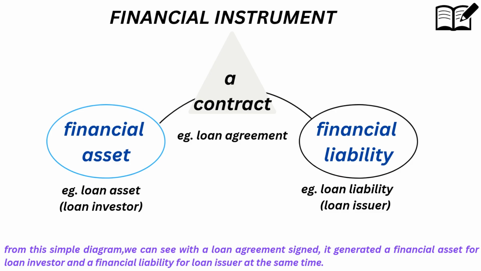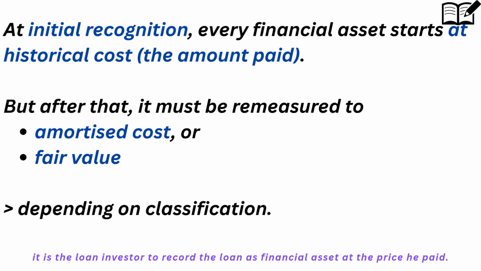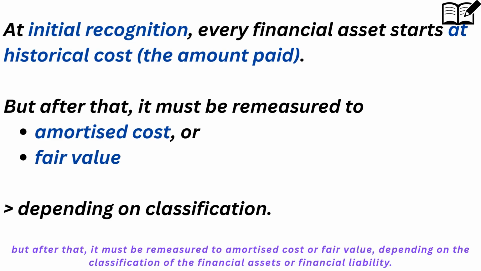From this simple diagram, we can see that with a loan agreement signed, it generated a financial asset for the loan investor and a financial liability for the loan issuer at the same time. At initial recognition, every financial asset starts at historical cost, the amount paid. It is the loan investor who records the loan as a financial asset at the price he paid. But after that, it must be remeasured to amortized cost or fair value, depending on the classification of the financial